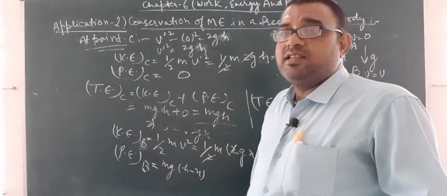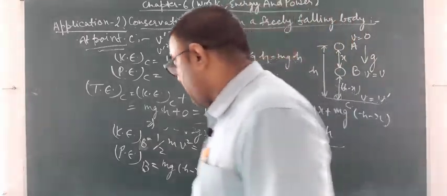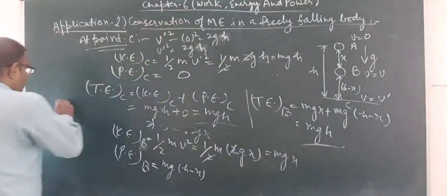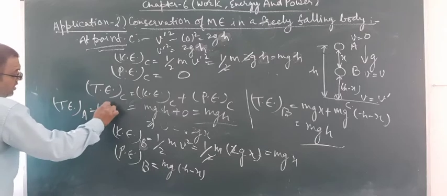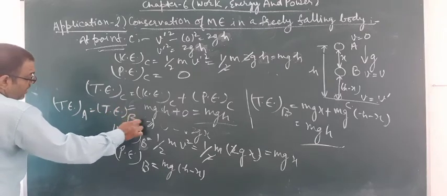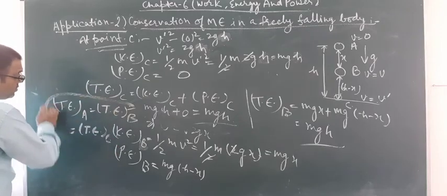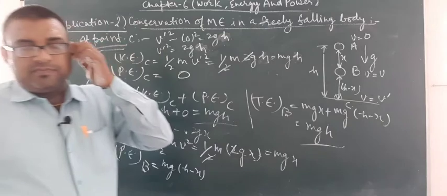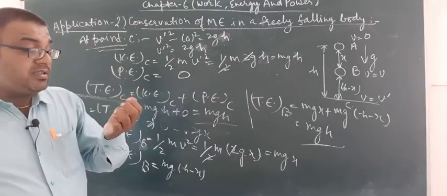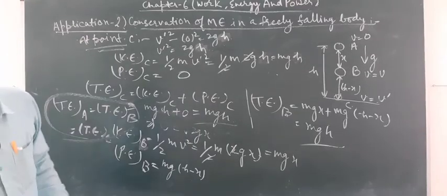That is, total energy at point A is equal to total energy at point B, and it is equal to total energy at point C. So here also you had observed that the energy remains conserved.